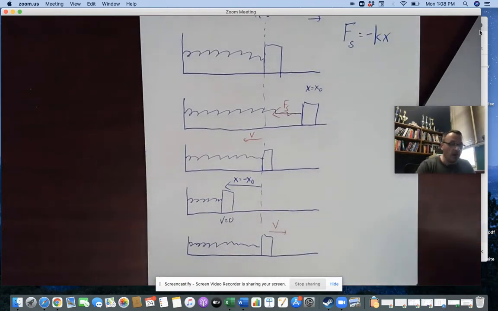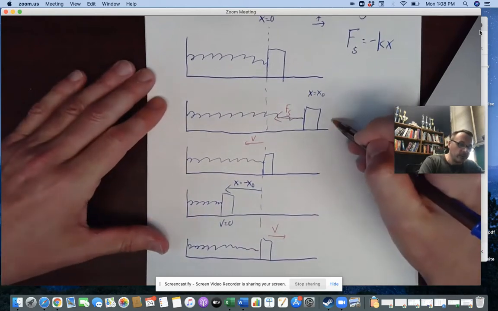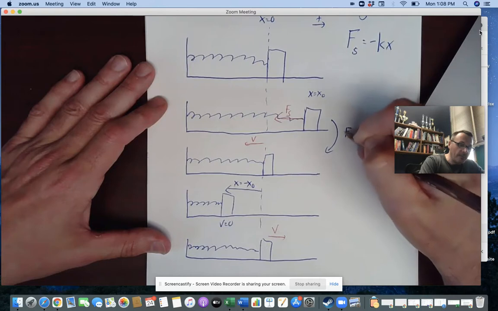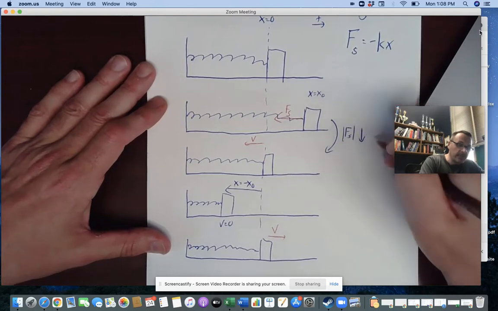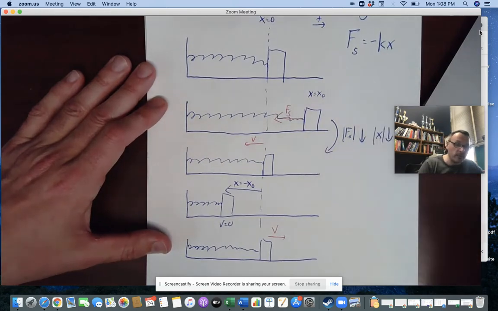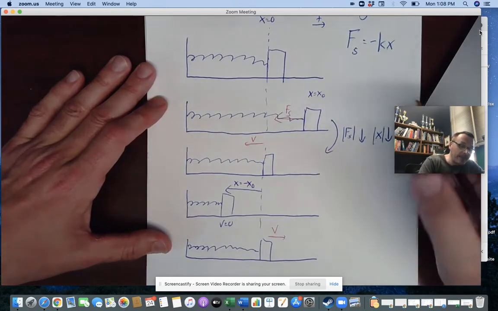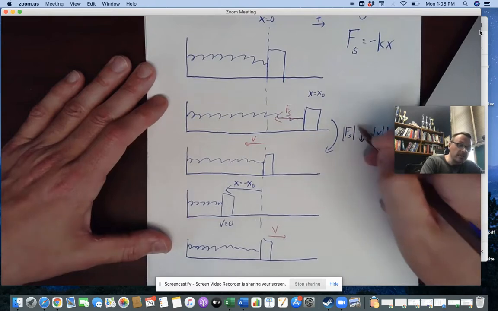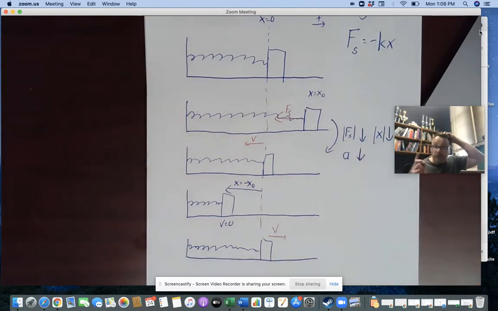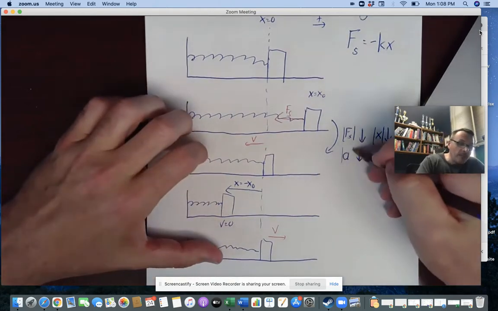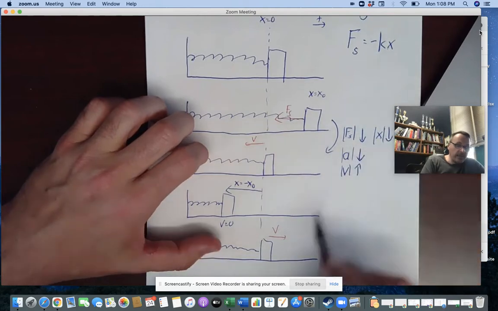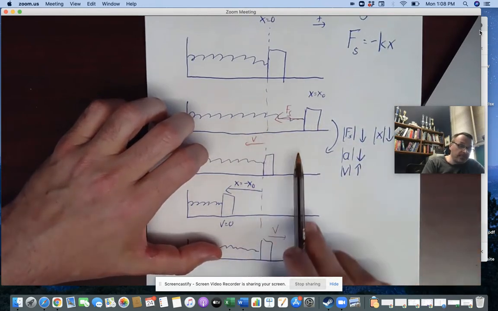Now, as we talk about this, what is happening as the object goes from here to here? Well, it's important to realize that the magnitude of the spring force is decreasing as x decreases, because that's that direct relationship that we were talking about. But what is happening simultaneously is if the force is decreasing, that means that the acceleration is going to decrease as well. And we'll look at that in just a minute. But even though the acceleration is decreasing, the velocity here is going to be increasing. The speed of this thing is going to be increasing as it speeds up.